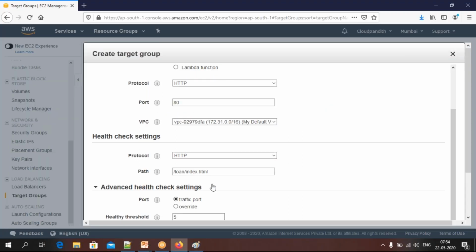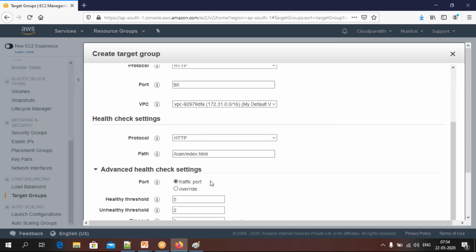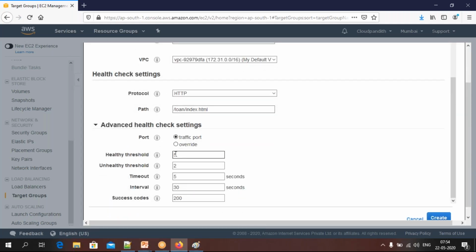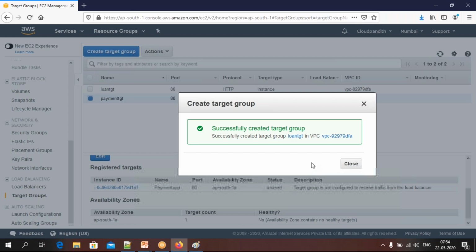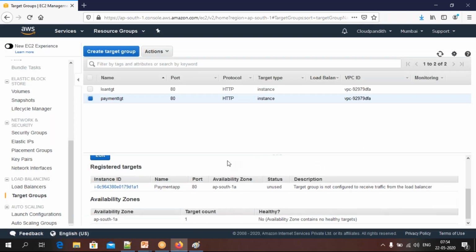Okay, let me put it here. Come down, same things, healthy threshold 5 continuously. If it is receiving 5 times it is healthy, then it will finalize this is healthy. Okay, so unhealthy, all those things are fine. Click create. So you have created, but you are not attached.